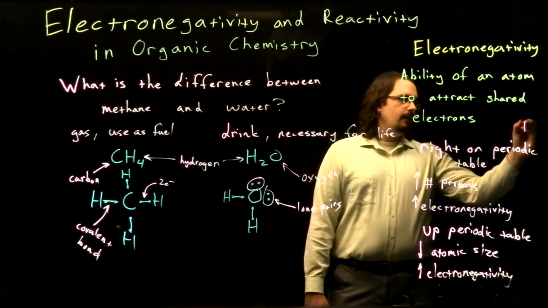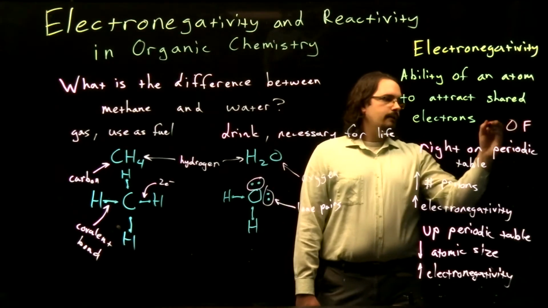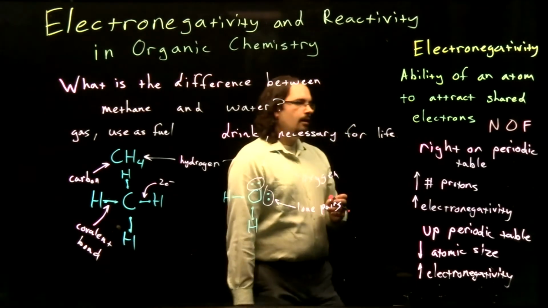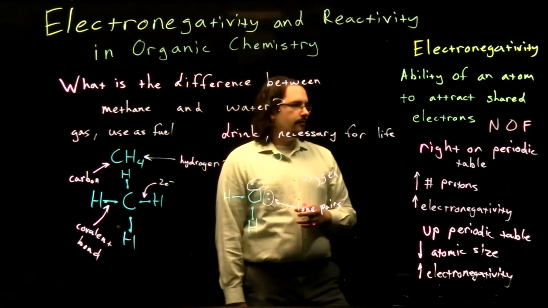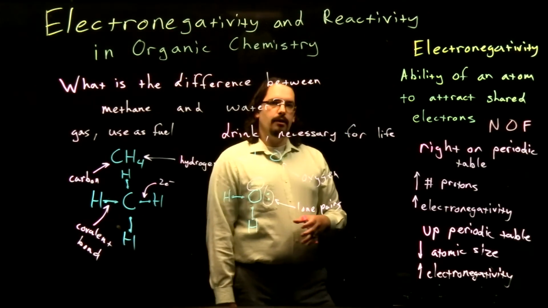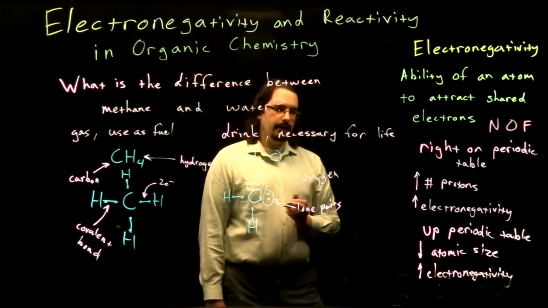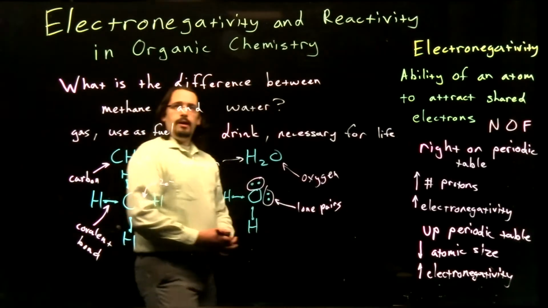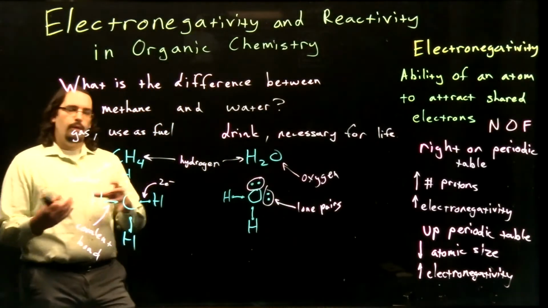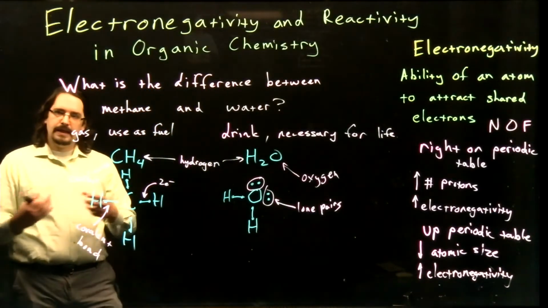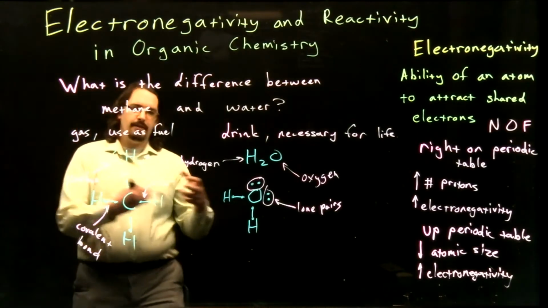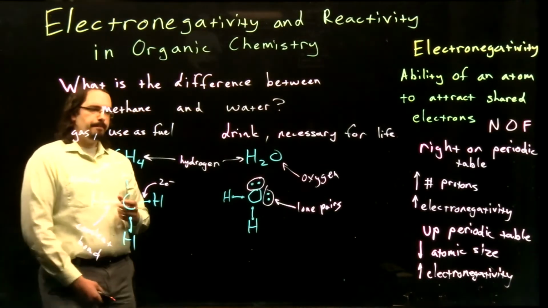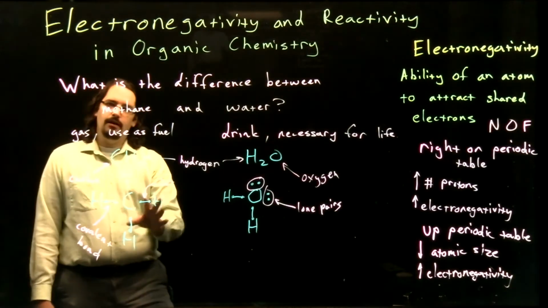These will be things like fluorine, oxygen, and nitrogen, some of our more electronegative atoms that we'll encounter in organic chemistry. So now we have this concept of electronegativity where our atoms are pulling those electrons towards them. How does that affect our molecules?